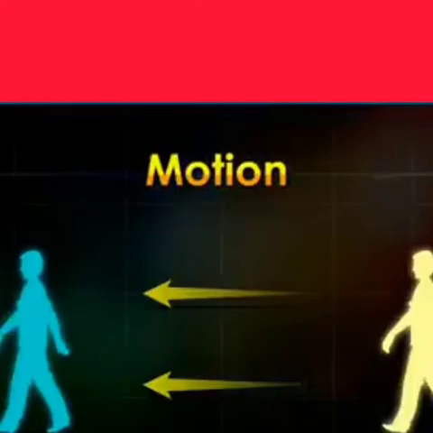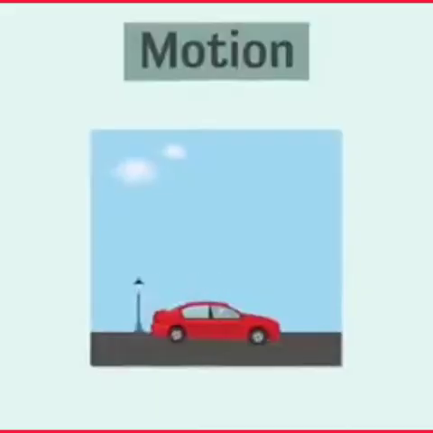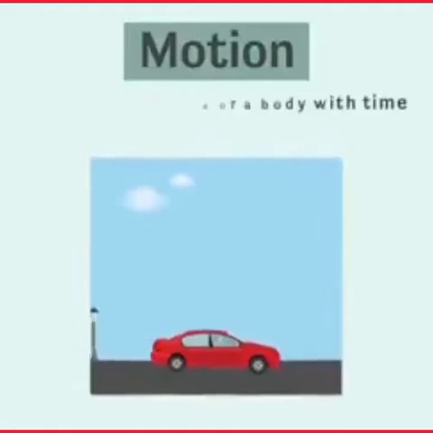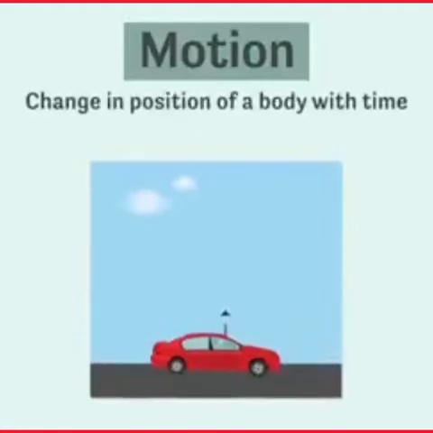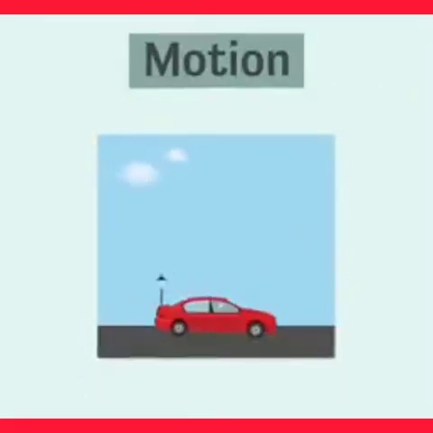So, what do you mean by motion? Let's see an example. In that picture, a car is moving. Okay, then tell me what is motion? Motion is a change in position of a body with time or its surrounding. So how can we define motion? Motion is change in position of an object with time.